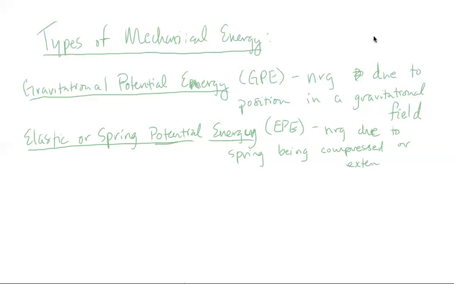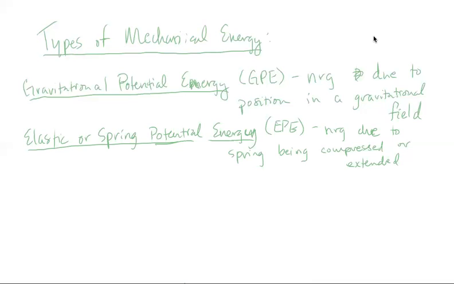So you have an object on a spring, the spring is then compressed, so this energy is stored in that spring and then it can be transferred to that object. Or the spring is extended, which would make it come back toward its equilibrium point. And so that energy is stored in the spring and or the object.